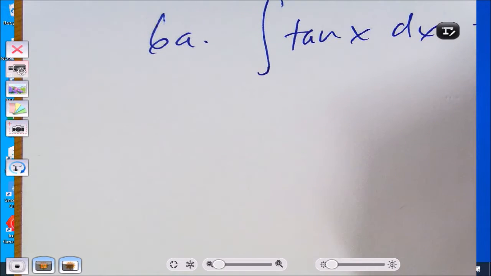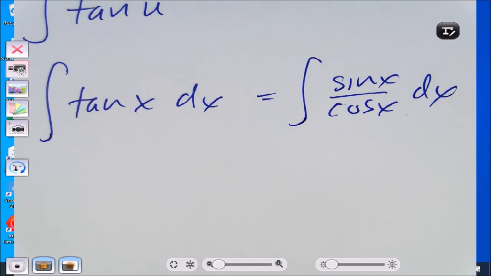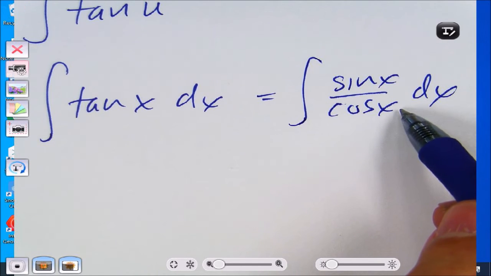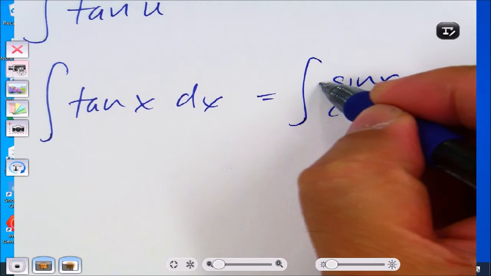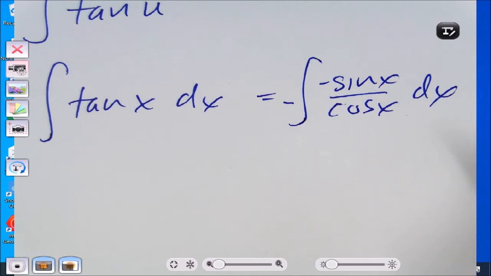So tangent x is the same as sine x over cosine x. Agreed? Right? So tangent x is the same as sine x over cosine x. So what's the derivative of cosine? Negative sine. So I just need a negative sine up there, and to compensate for that negative, I put a negative over there. I'm taking the derivative. Derivative of cosine is negative sine. So you're just using substitution. Why do you have to put the second one on the outside? Compensate, because of the negative. I know, but why can't you put it... It will make it positive, but then I'm stuck where I was before, where I needed the negative.